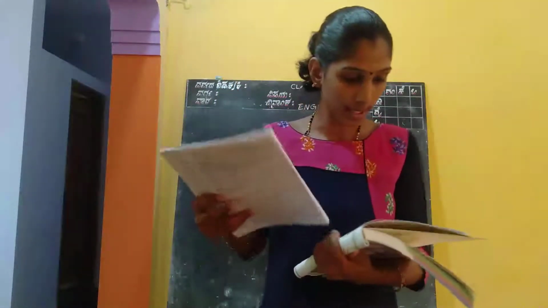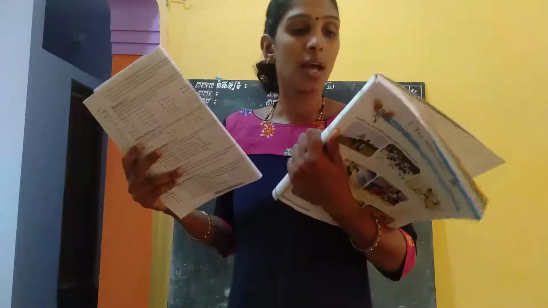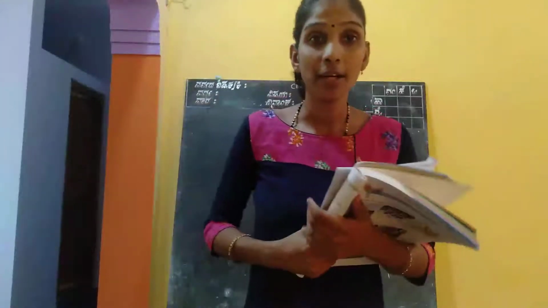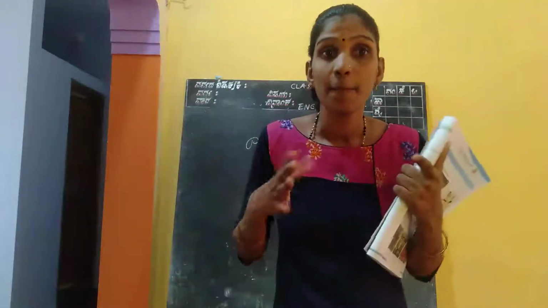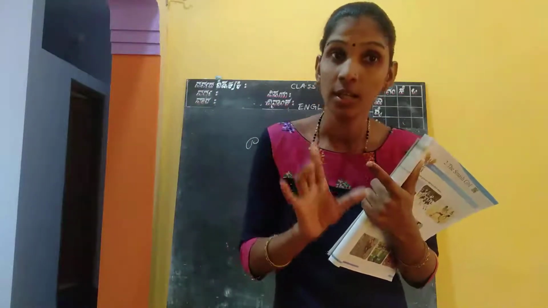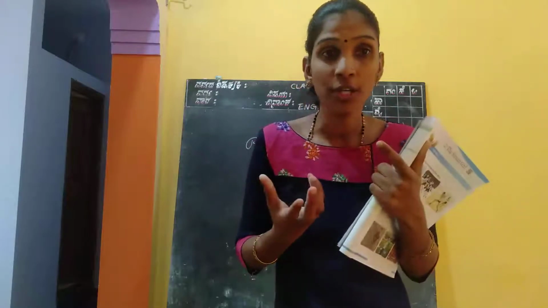Okay. Next. Were you curious to know what was in the dark box? How did the poet manage to make you curious? See, in the attic there was a big dark box, and what was inside? Inside also there was a small dark box. What is there in the small box? We were not knowing at first, right? We were curious about knowing what is there in the dark box, right?